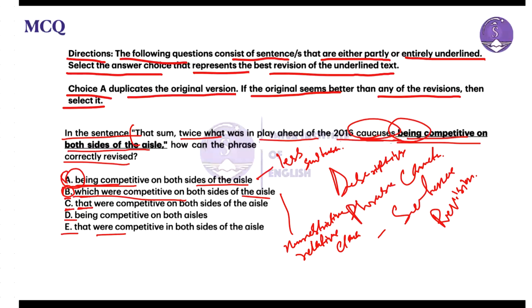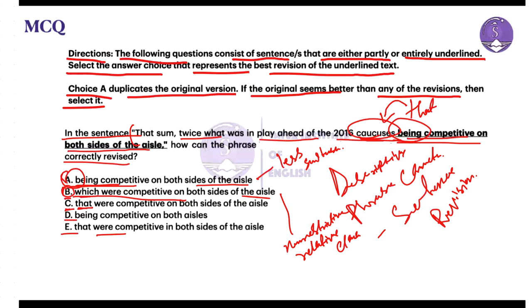It directly connects to the noun: what were competitive? Caucuses were competitive on both sides of the aisle.